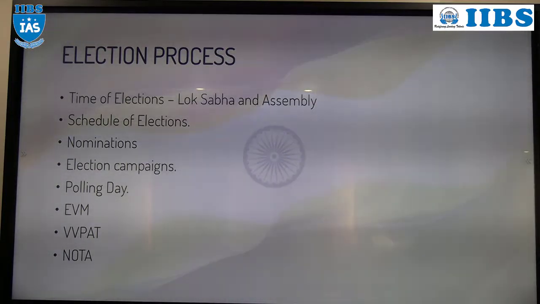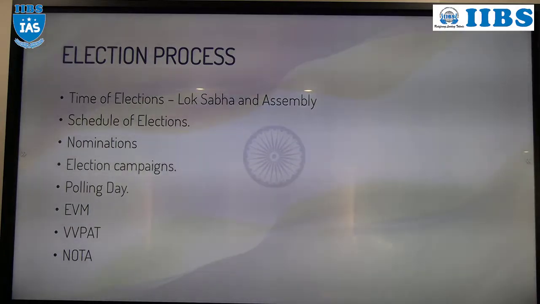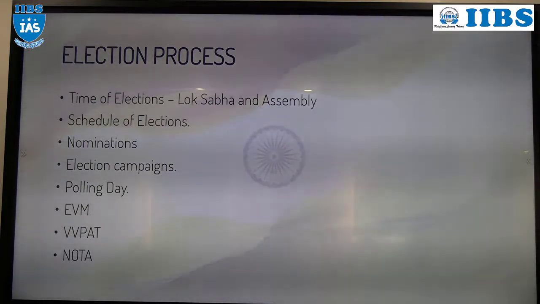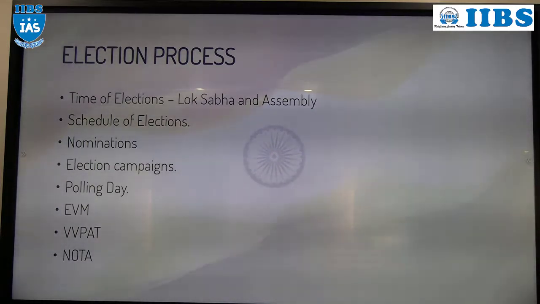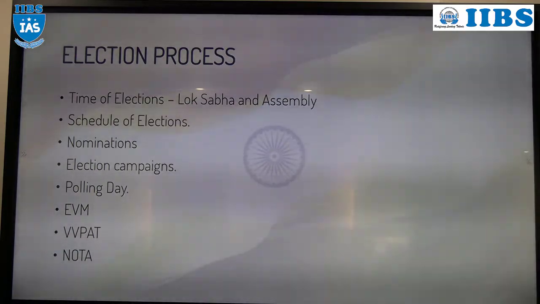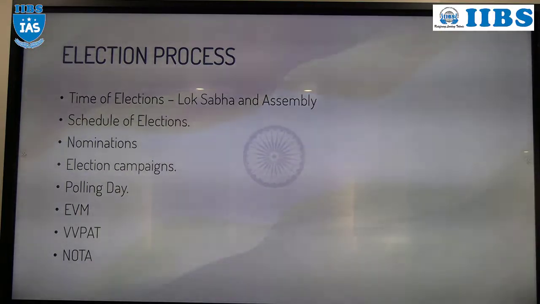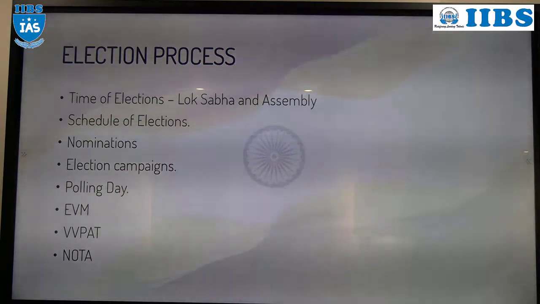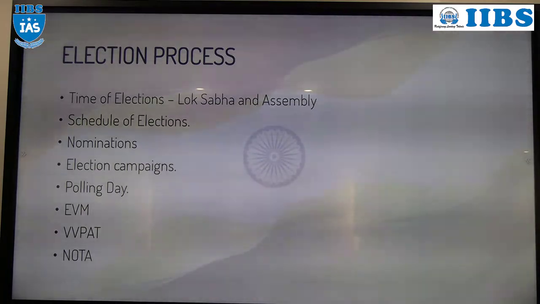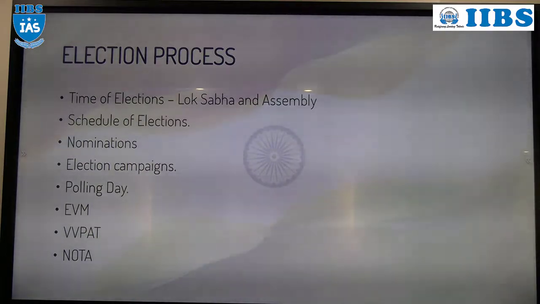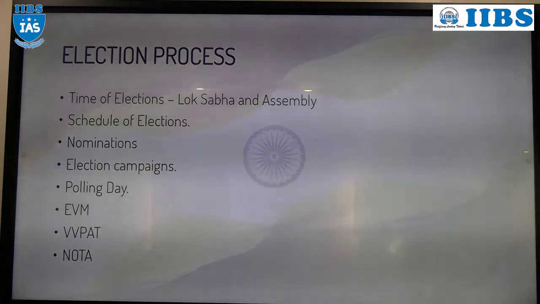Before 1998, there was a ballot paper system. One ballot paper would be given, with the name of the candidate on one side and the symbol of the political party of that candidate on the other. People used to stamp the symbol of their candidate, fold the paper and put it in the drop box. That was the ballot paper system. Now also it is there in India, but for a certain class.